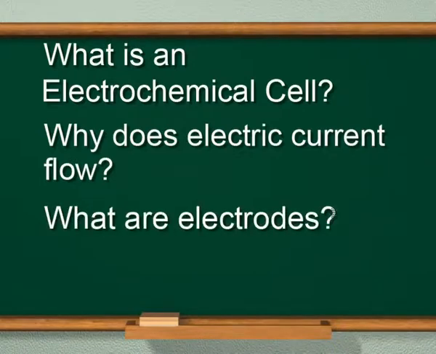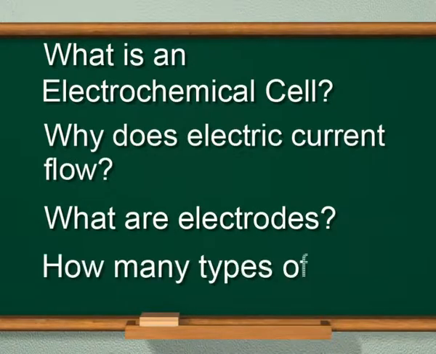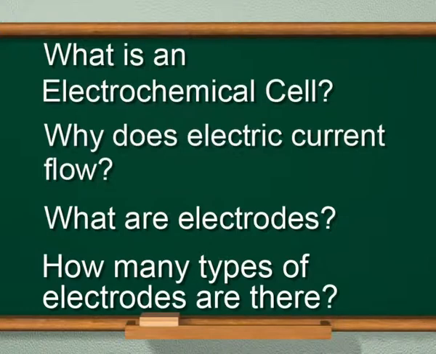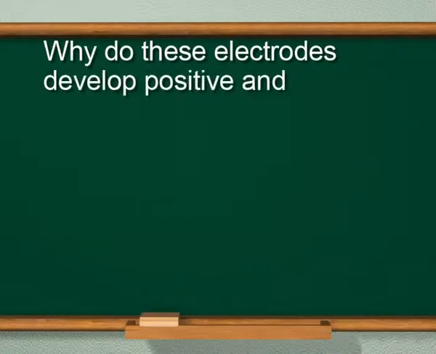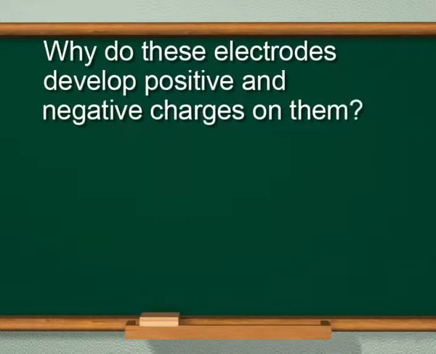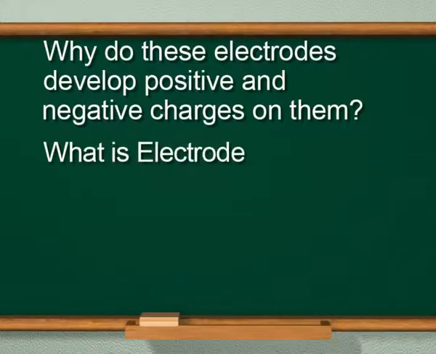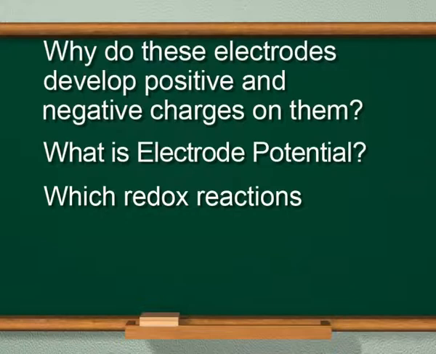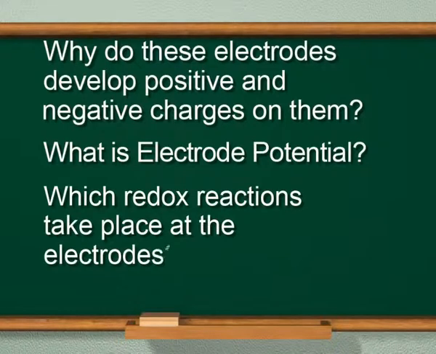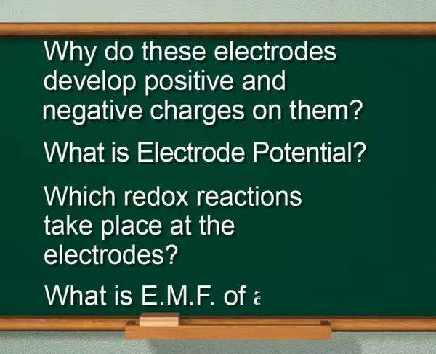What are electrodes? How many types of electrodes are there? Why do these electrodes develop positive and negative charges on them? What is electrode potential? Which redox reactions take place at the electrodes? What is EMF of a cell?